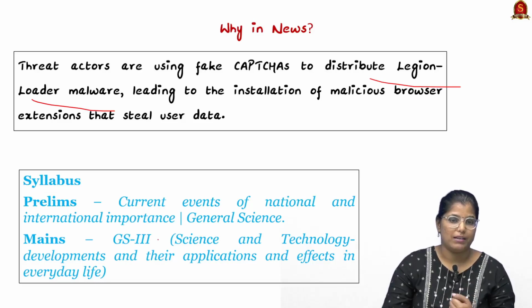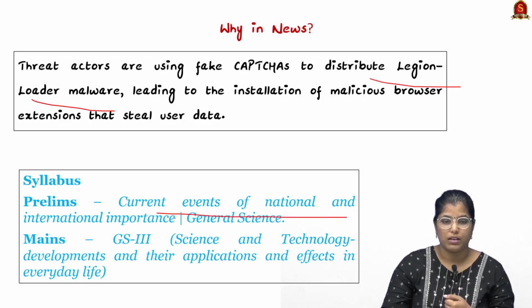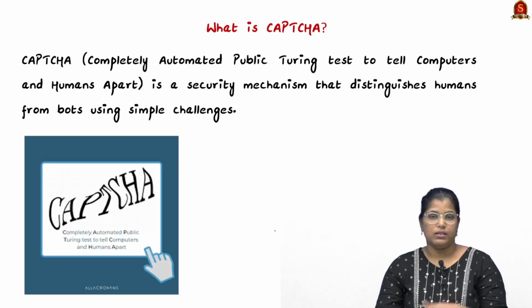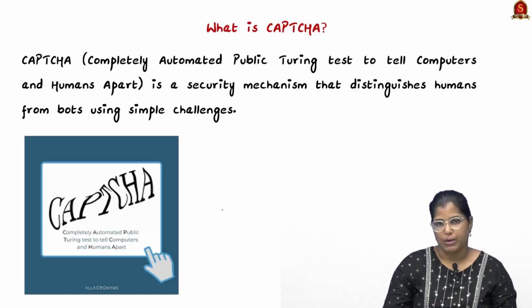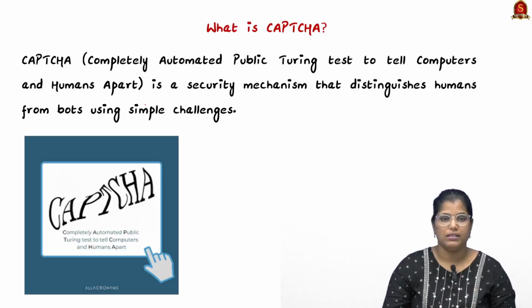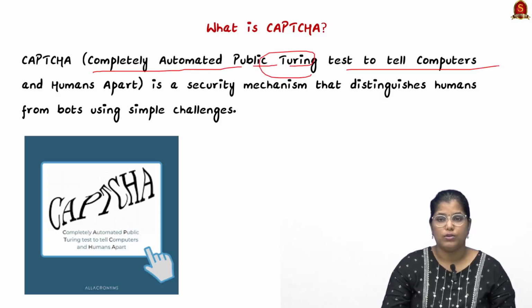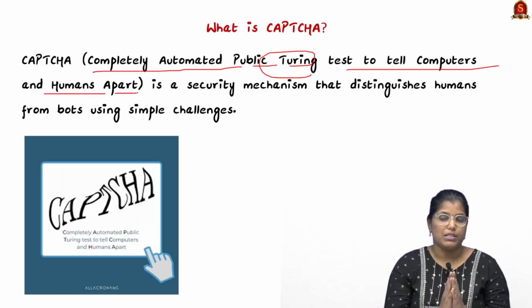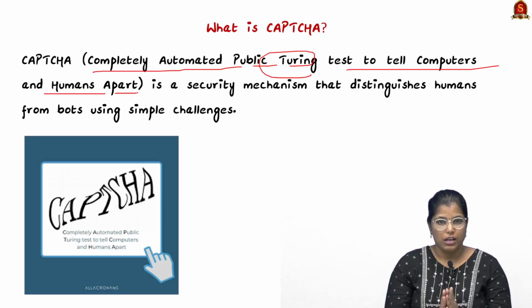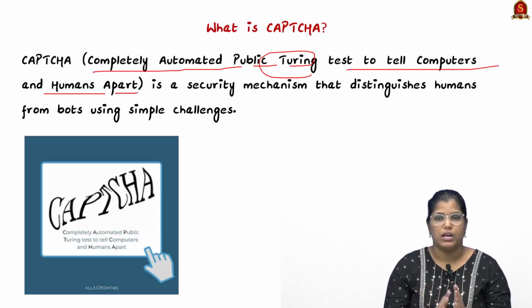In prelims, it will be asked under current events of national importance and general science, and in mains it will be asked under GS paper 3 under science and technology. So with this, we shall look into the basics of CAPTCHA. CAPTCHA can be expanded as Completely Automated Public Turing test to tell Computers and Humans Apart. As the name itself suggests, the very basic idea of CAPTCHA is to distinguish humans from robots and bots.